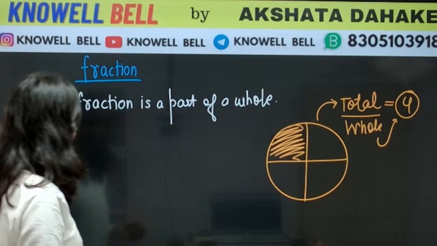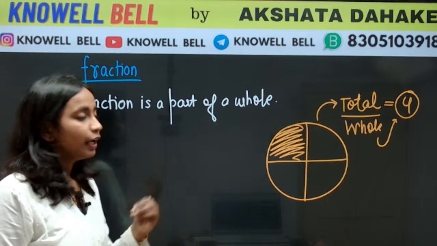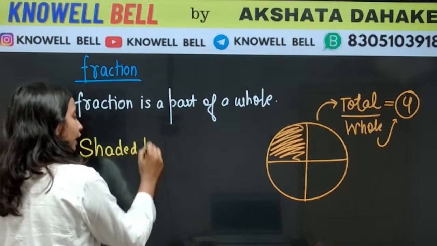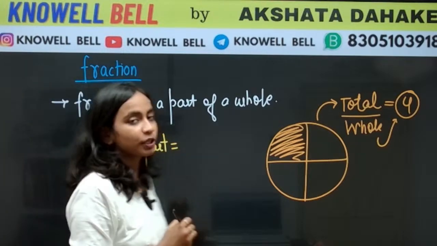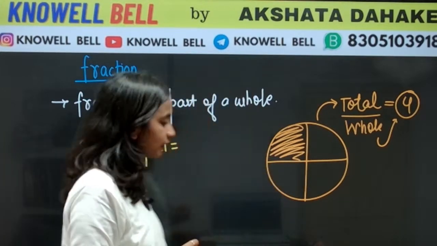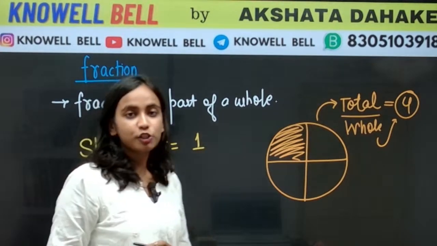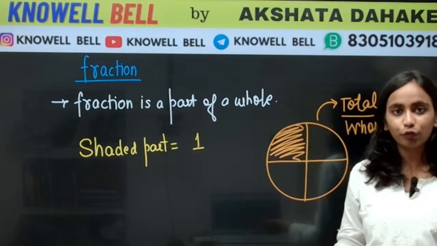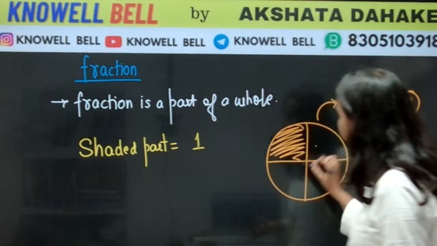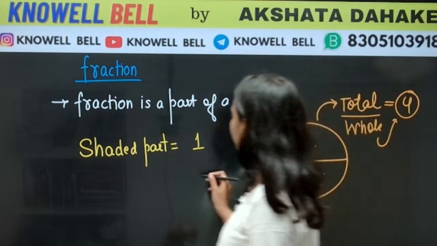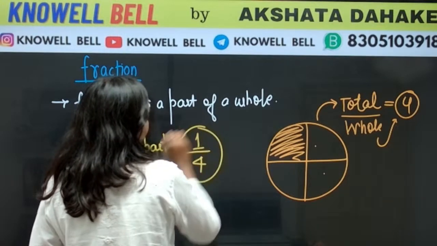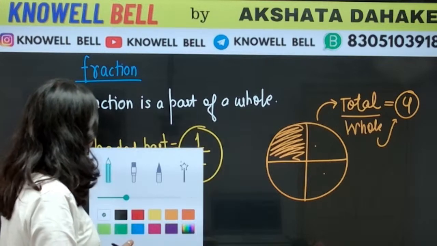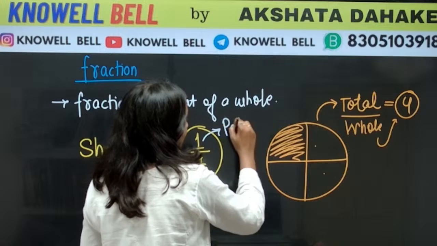And if I have to represent the shaded part, how many shaded parts are there? There is just one shaded part. One out of what? One out of 100, 1 out of 50, 1 out of 25? Out of 4, 1 part is shaded. So what will we say? 1/4 part is shaded. So what is 1 here? 1 here is representing the part.